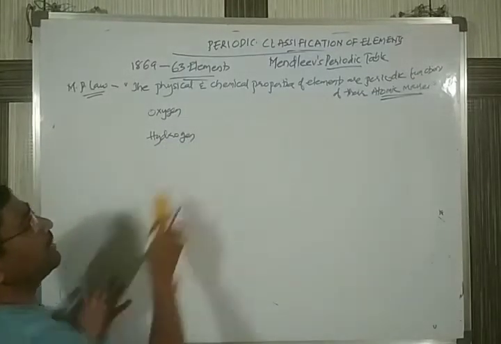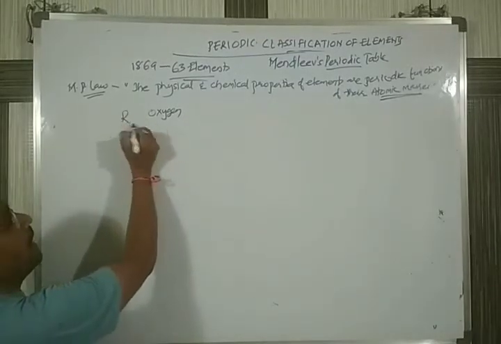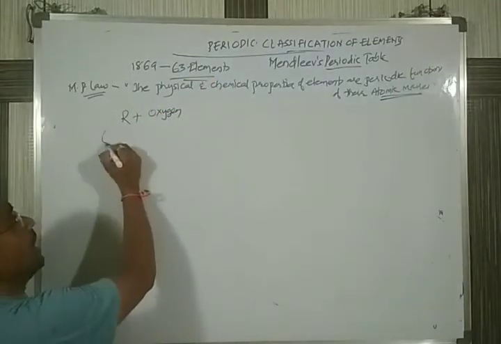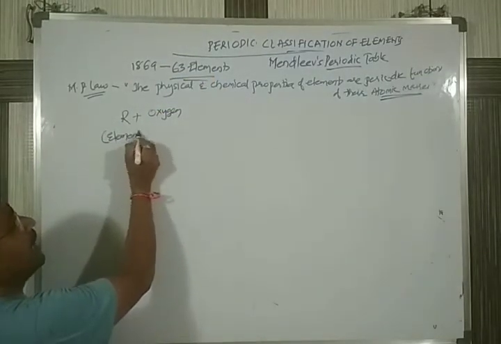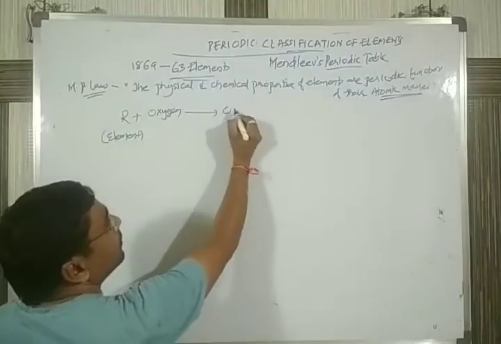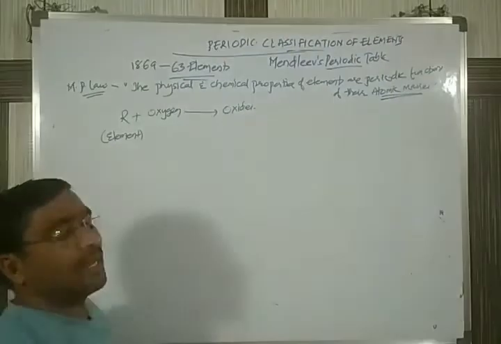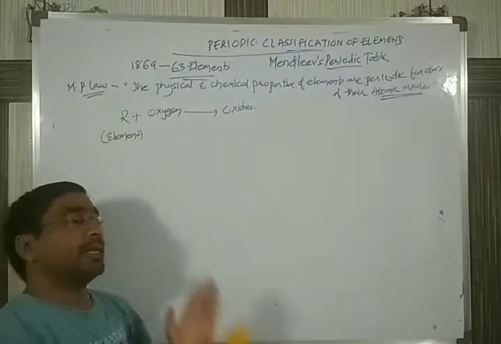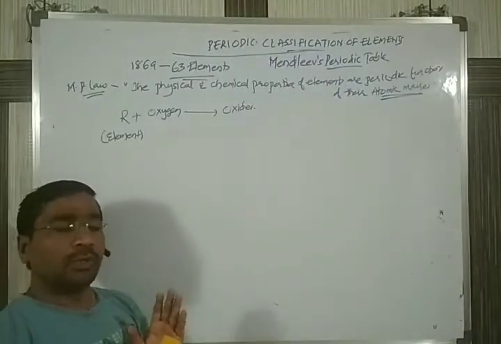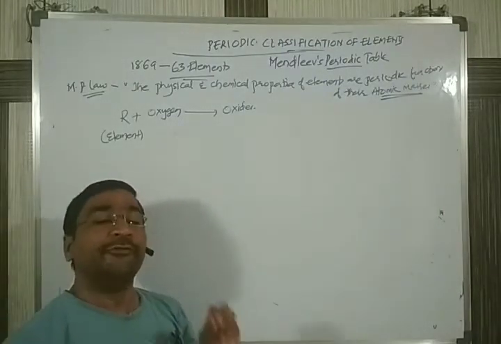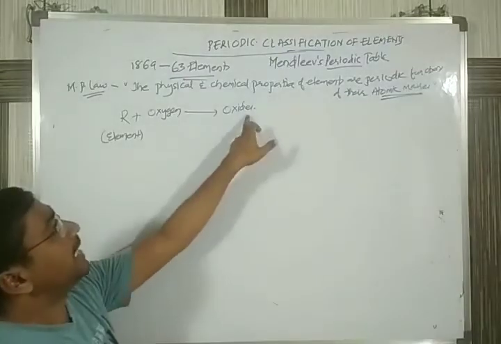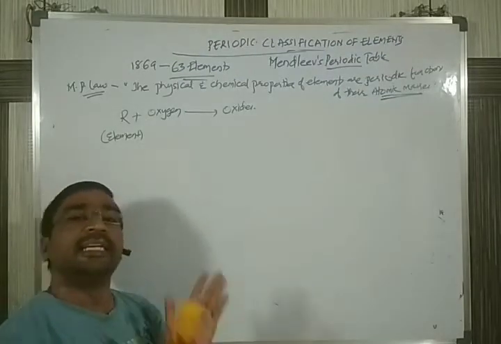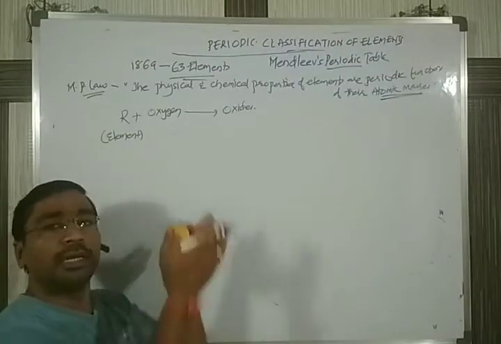Suppose there is an element called R. Whenever this element reacts with oxygen, the product obtained is normally called an oxide. After reacting with oxygen, whichever elements showed the same formula of oxide, he started keeping them together in one place.